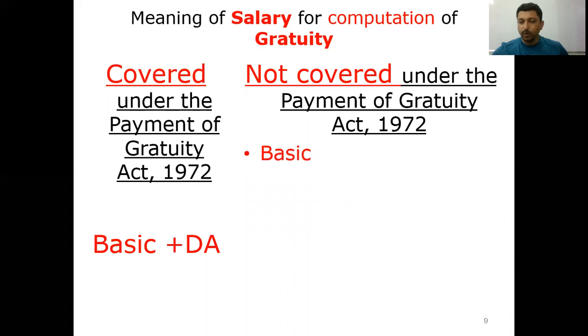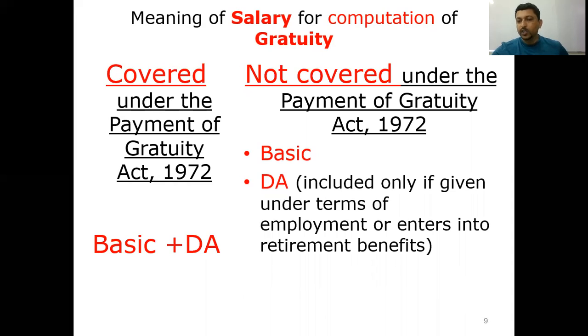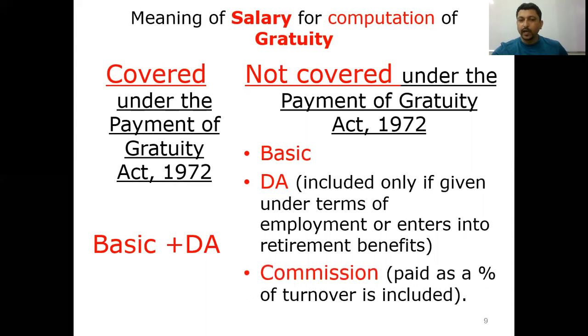First one is the basic. Second one is DA, and there is a condition attached. DA will be included only if it is given under the terms of employment or it enters into retirement benefits or is included for superannuation benefits. Superannuation benefits is nothing but retirement. And the third criteria that will be included is commission, which will be paid as a percentage of turnover.